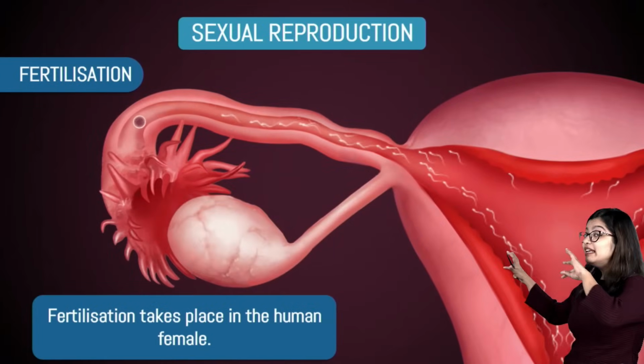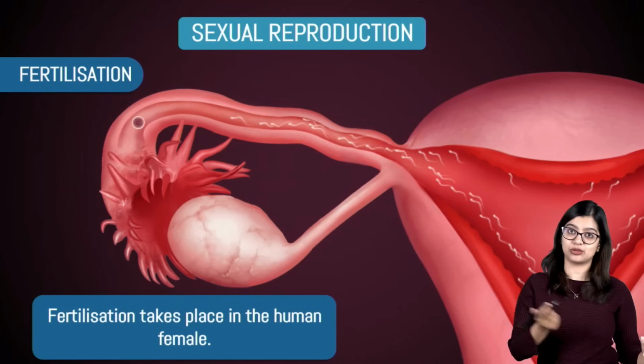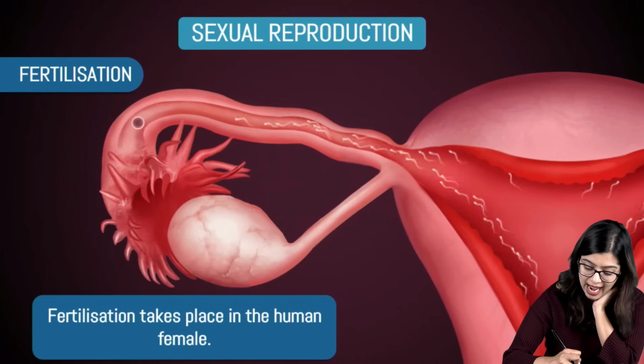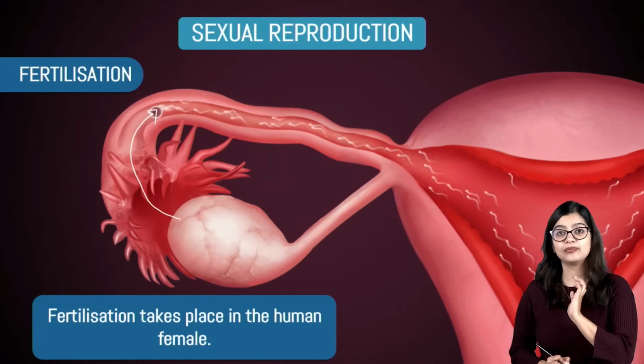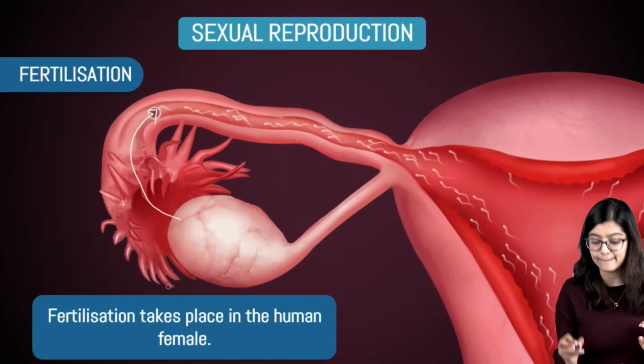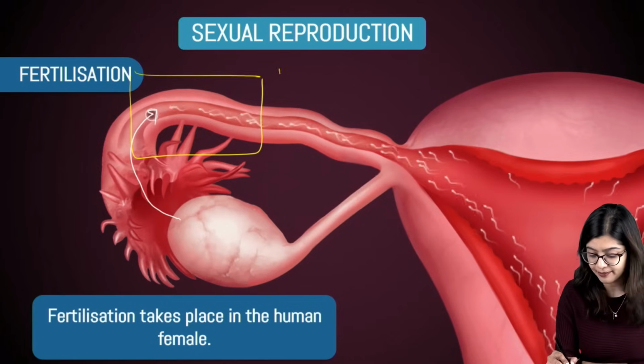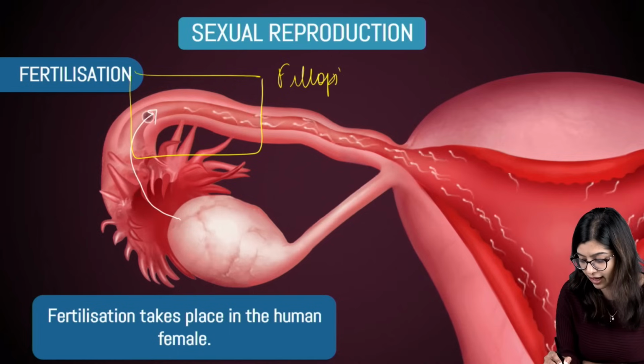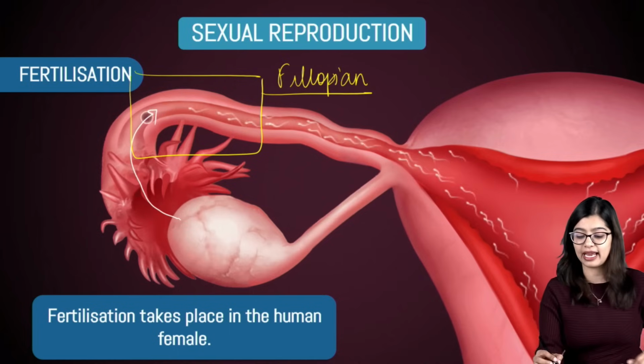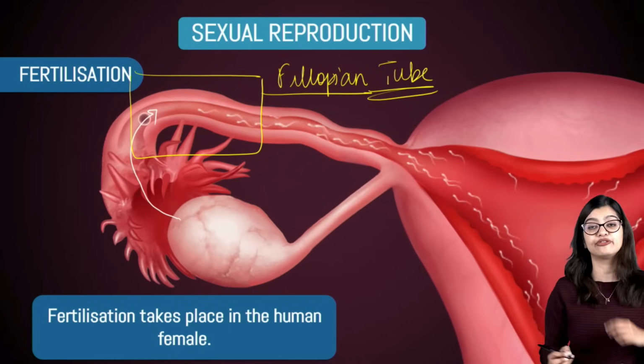So in this case, the sperms, once released, were not just one sperm. We see that millions and millions of sperms will get released into the female reproductive tract. And when the egg gets released, the sperms and the egg meet. If they meet at the fallopian tube, the male and the female gamete will fuse.